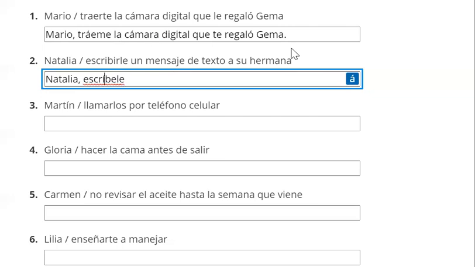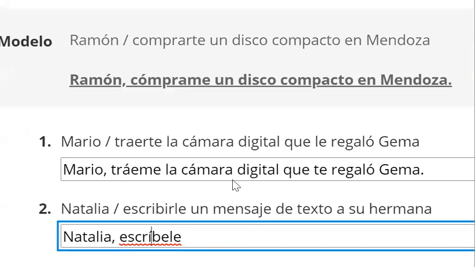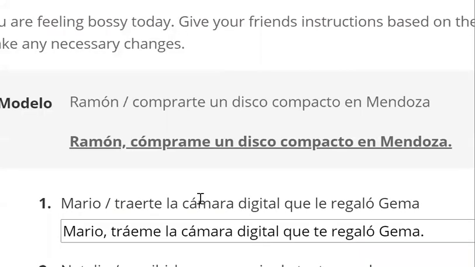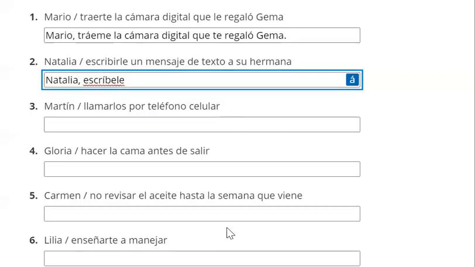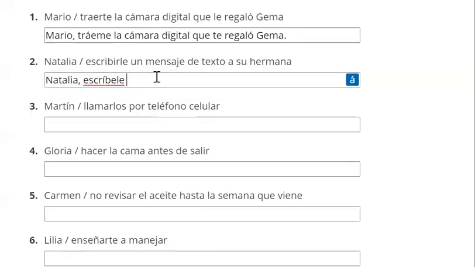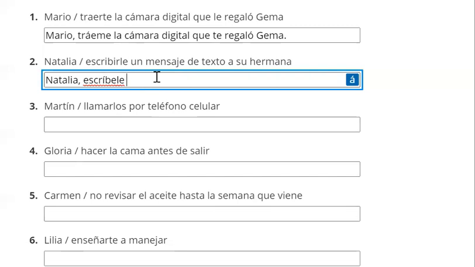I know it's not easy to see here, but there is an accent mark on that I right there. So escríbele, again, just to maintain the stressed syllable, make sure the reader knows where the syllable is stressed. It's on the I, because that breaks the rule. It's not the second to last, it's the third from last. So let's put an accent mark on it.